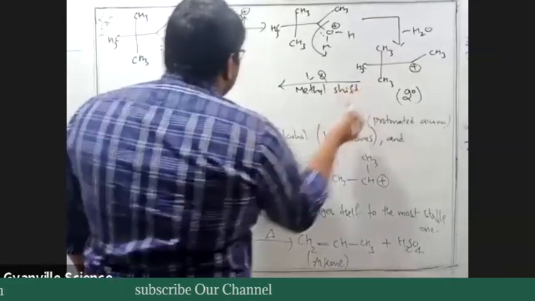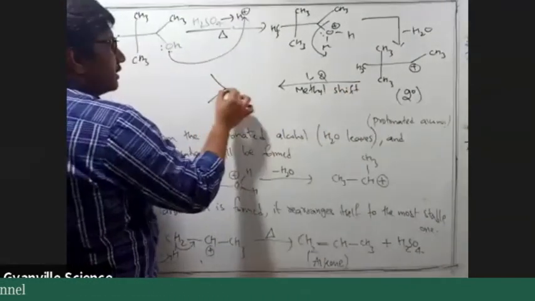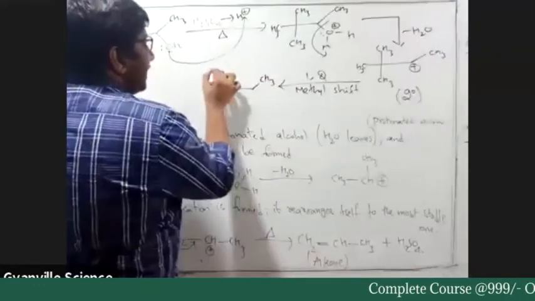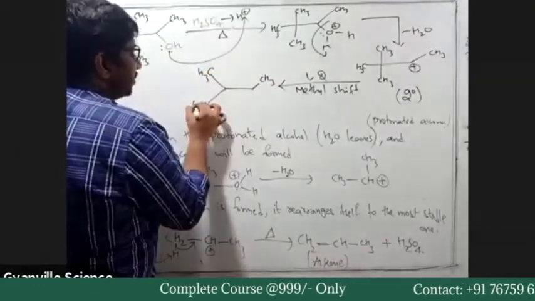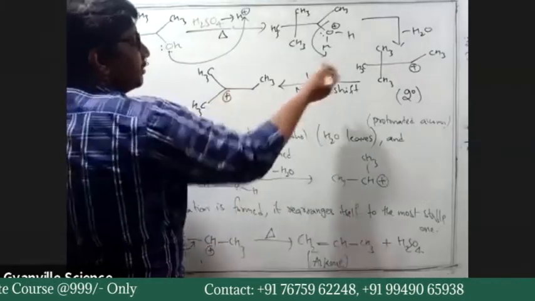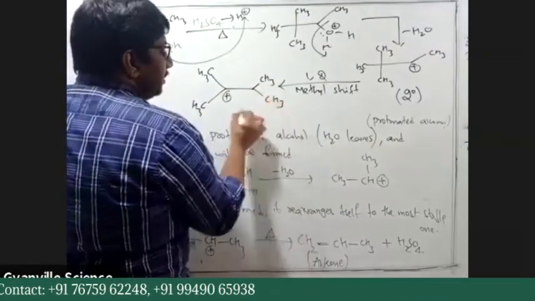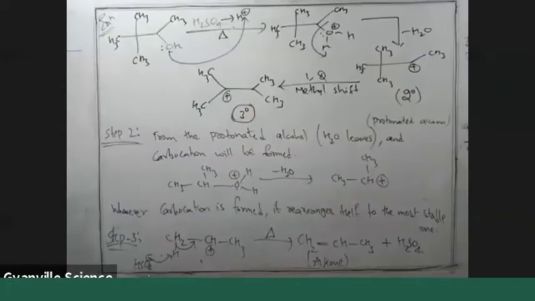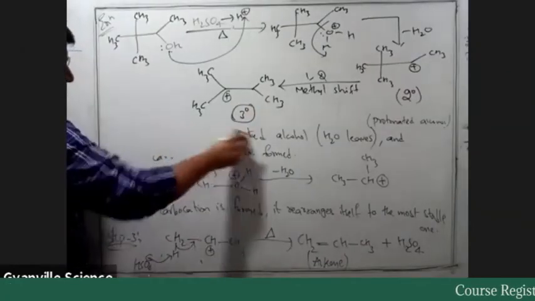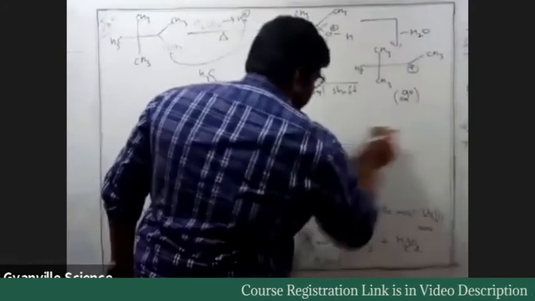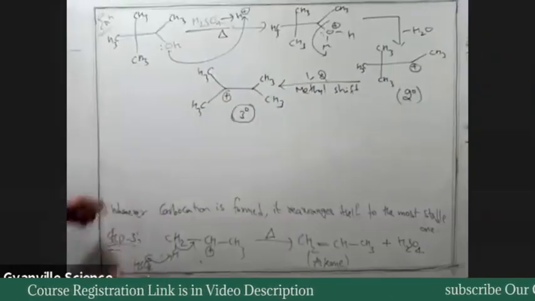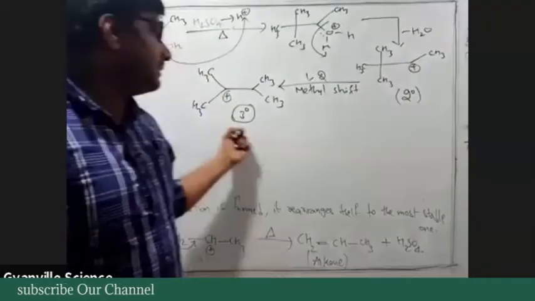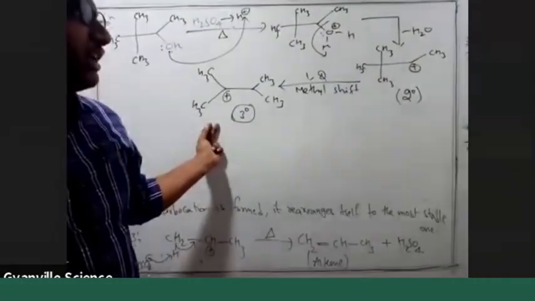Yes, there is a chance of formation. If the methyl from this carbon shifts to that carbon, we'll have CH3 here again, CH3 here, CH3 here. This carbon gets positive. Yes or no? This is tertiary. Methyl shift occurs, and after the methyl shift we end up with a tertiary carbocation.